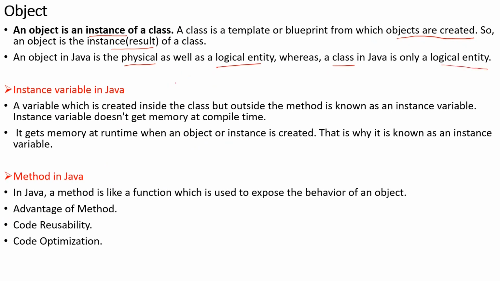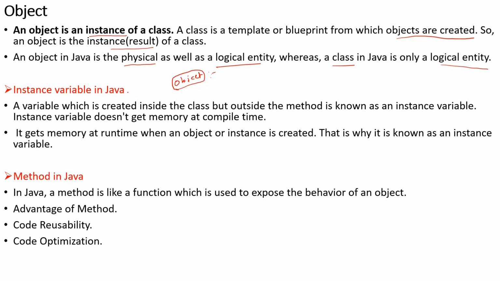Now I can define the object in such a way that it is one through which you can interact with the properties of classes. What are the properties of classes? Generally, classes consist of instance variables and methods. To interact with those instance variables and methods, you use the concept called object. How are we going to create an object with a simple program? We'll see in the coming classes. Hope this is clear till now.